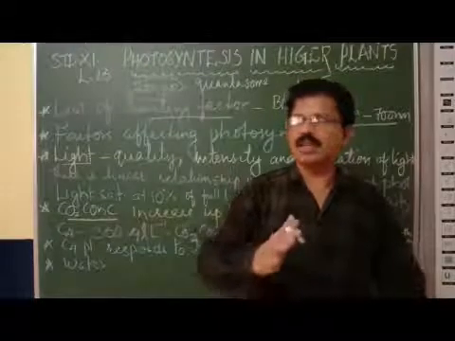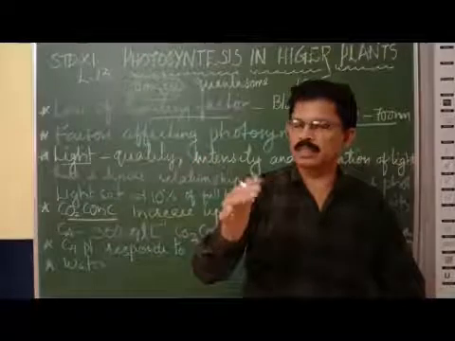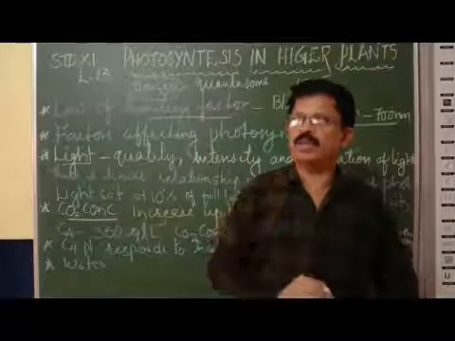Beyond this 10%, the sunlight will not be absorbed by the plants.